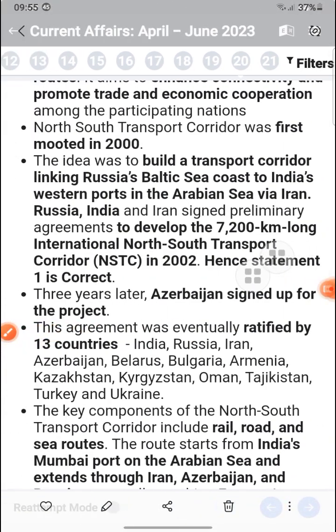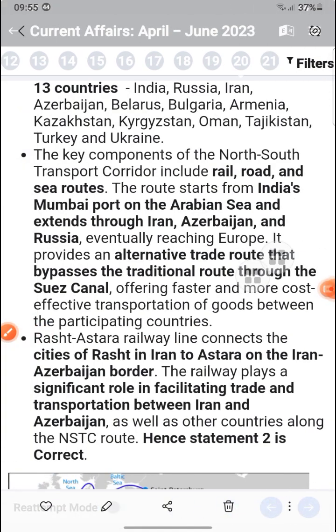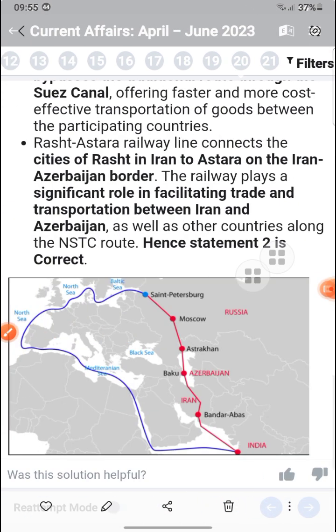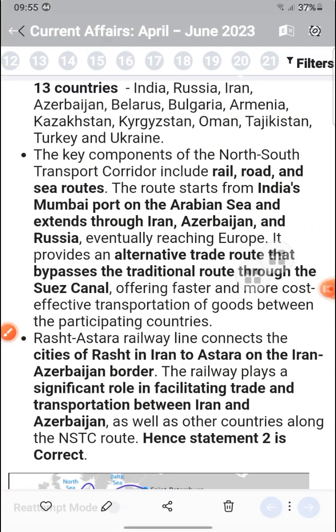So in the North-South Transport Corridor, Azerbaijan signed up to the project, which was ratified by 13 countries also. It uses railroad and sea, from India's Mumbai port on the Arabian Sea extending through Iran and Azerbaijan, facilitating trade transportation between Iran and Azerbaijan. Along with this, you can see the North Sea, Baltic Sea, then St. Petersburg, Moscow, Russia, Azerbaijan, Iran, India. These are all connected, and the Suez Canal is also connected here.